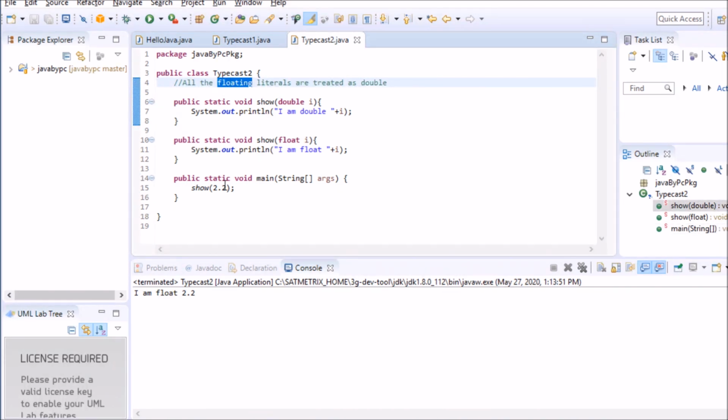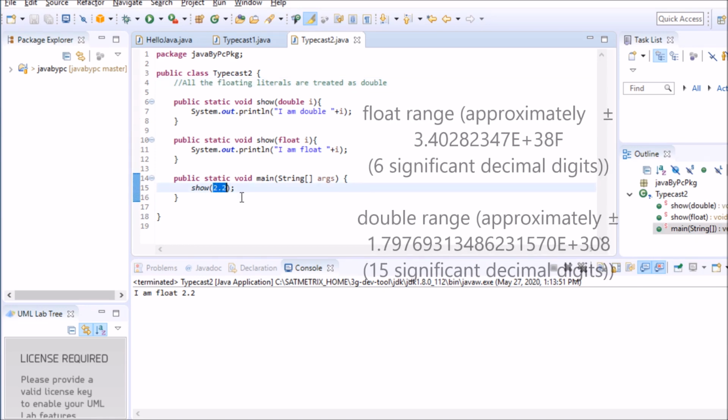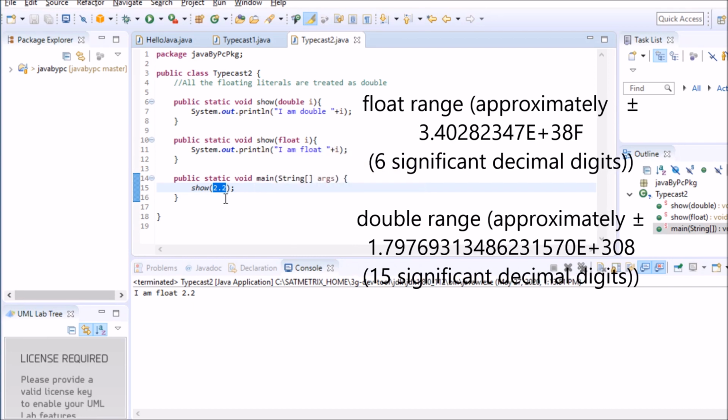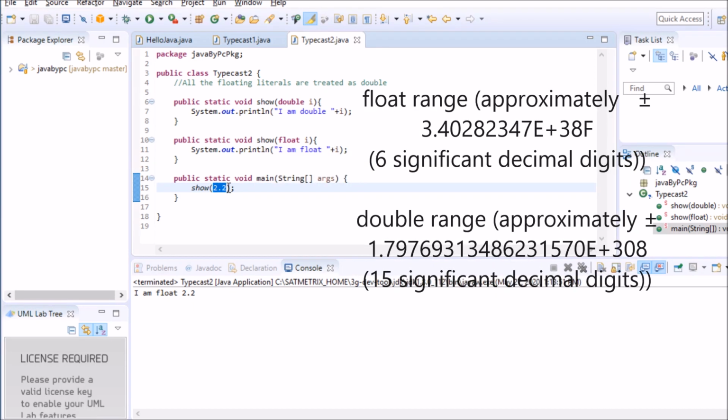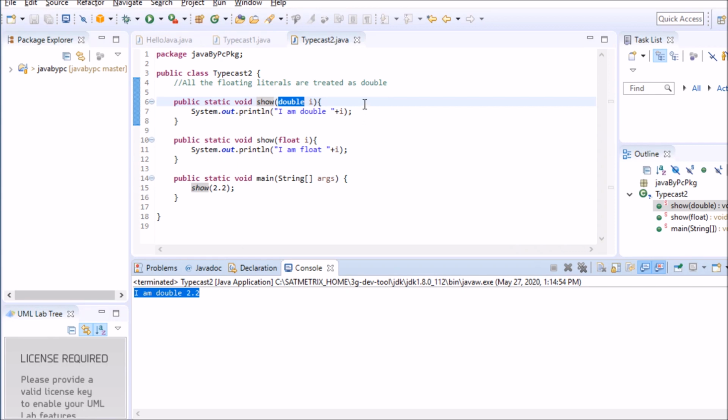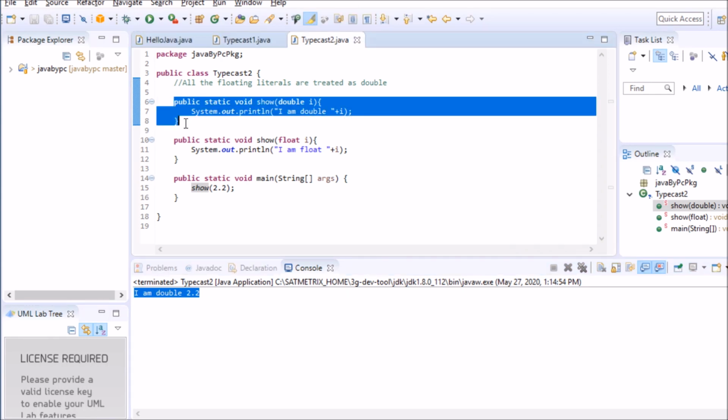So floating literals are like this 2.2. So all the decimal numbers are floating literals, which are treated as double data type. Okay. So when I run this program, I'm sure this method will be called. So let's run it. So this method is taking double, so this will be called, right? Now, if I comment this method, so what's gonna happen then?